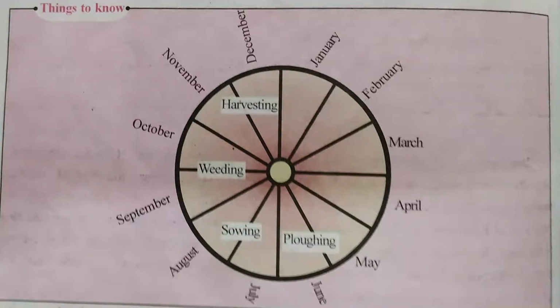Then in the month of July, they sow the seed. The farm is ready now. They are sowing the seed. Why? Because it is rainy season. That is the best time to sow your seeds.